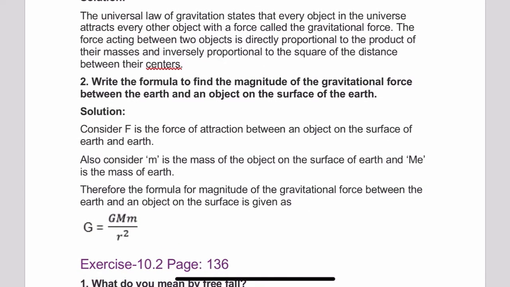So we will consider F is the force of attraction between an object on the surface of earth and earth. Also we consider m is the mass of the object on the surface of the earth, and we denote the mass of earth as ME. Therefore, the formula for magnitude of the gravitation force between the earth and an object on the surface of earth is given by F is equal to G M E m upon R square.